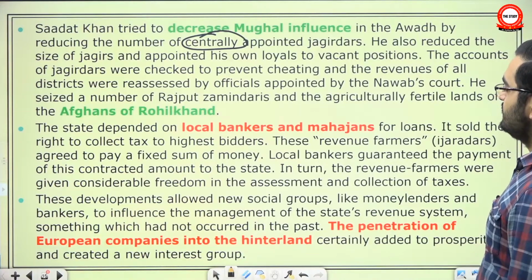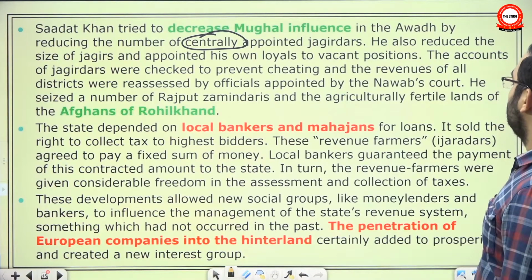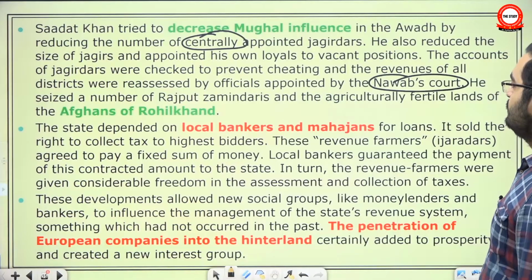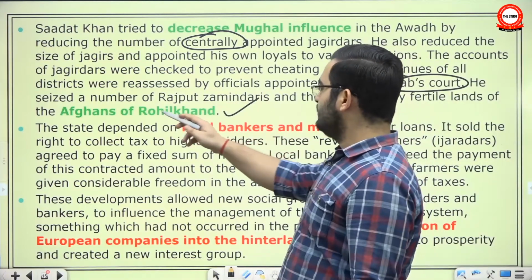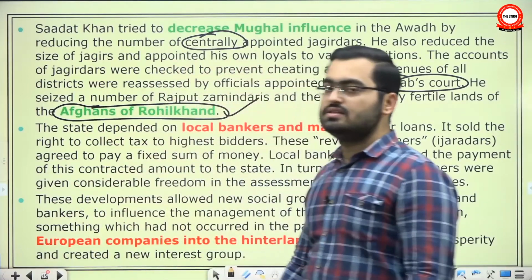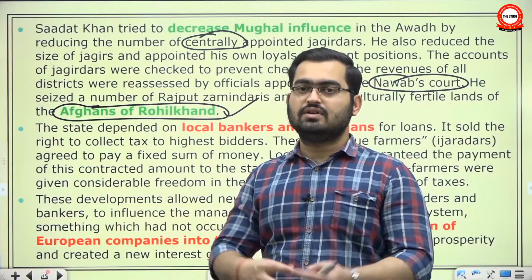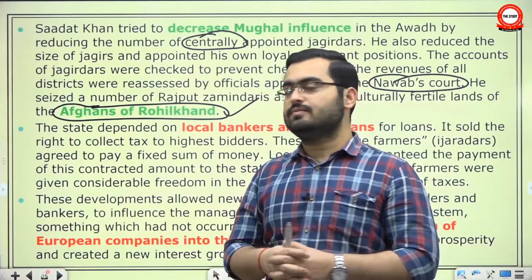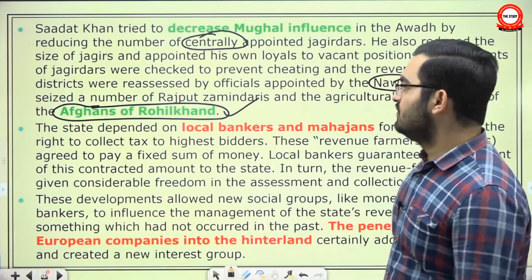The accounts of Jagirdars were checked to prevent cheating, and the revenues of all districts were reassessed by officials appointed by the Nawab's court. He seized a number of Rajput zamindaris and agriculturally fertile lands of Awadh of Rohilkhand. They were also a bunch of adventurers that had set up their own kingdom in the early 18th century. Their leader was Bangash Pathan. In Rohilkhand, they had set up their kingdom, but since they were abutting the province of Awadh, they were always in conflict. And even with the help of the British East India Company, the Nawab of Awadh took lands of Rohilkhand.